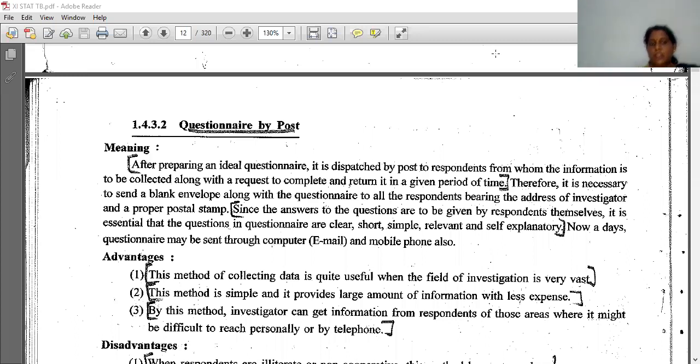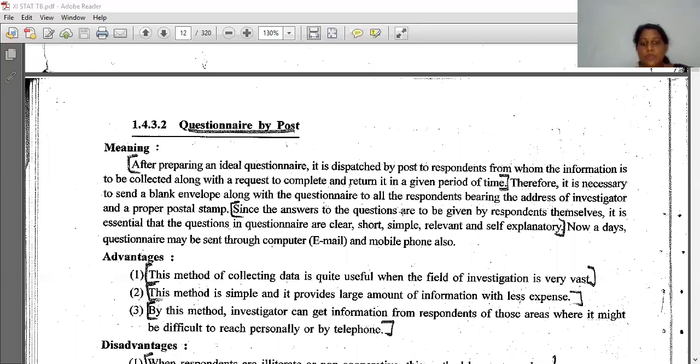I will repeat the definition. Questionnaire by post is, after preparing an ideal questionnaire, it is dispatched by post to respondents from whom the information is to be collected, along with the request to complete and return it in a given time period. Therefore, it is necessary to send a blank envelope along with the questionnaire to all the respondents, bearing the address of the investigator and a proper postal stamp.